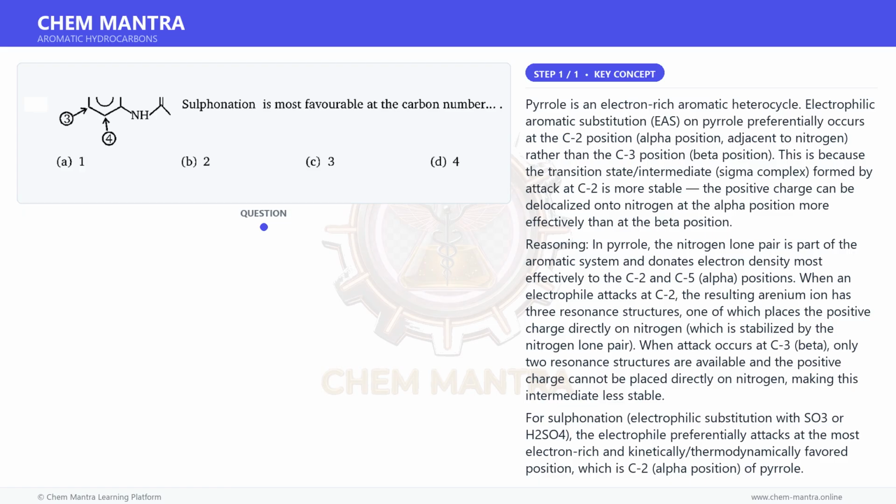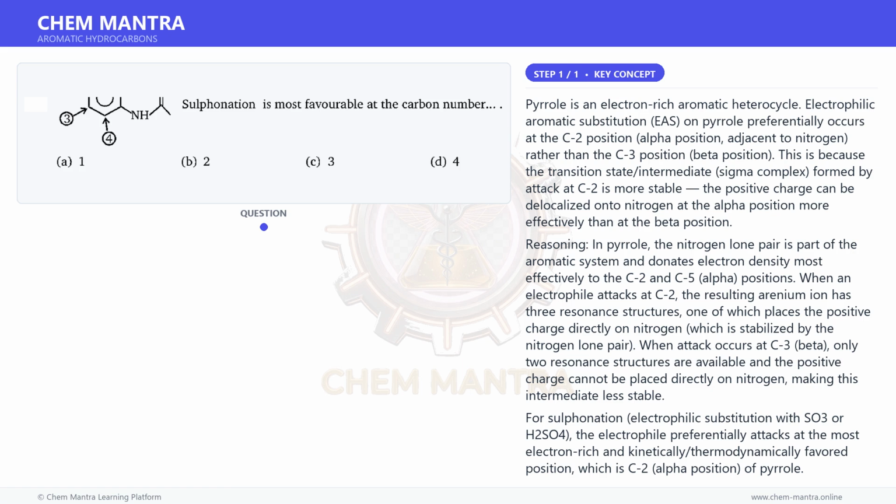In the numbering shown in the question, the NH is at position 1, C2 is the alpha carbon adjacent to NH, which corresponds to answer option B, which is position 2. C3 is the beta position, marked with arrow 3, and C4 is the other beta position, marked with arrow 4.